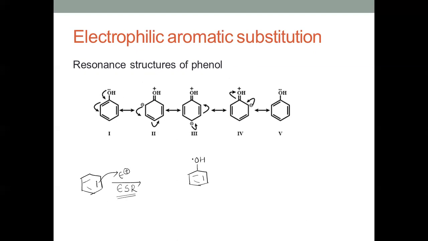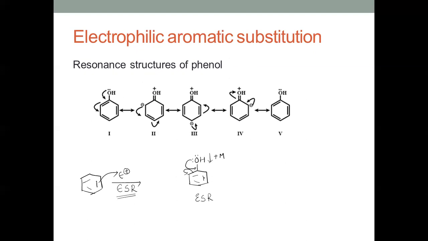These are also undergoing electrophilic substitution reactions, but which is more reactive towards electrophiles, benzene or phenol? Let's look. This oxygen has lone pair of electrons on it, so it can donate the lone pair into the ring by means of the plus M effect. That means they are in resonance with the ring.